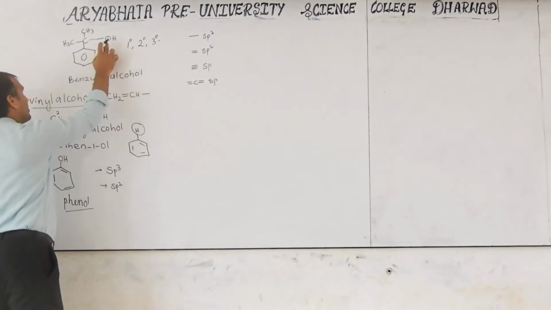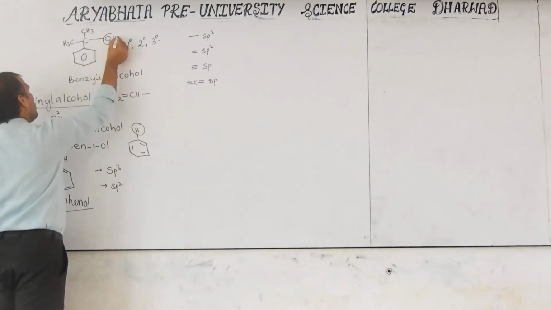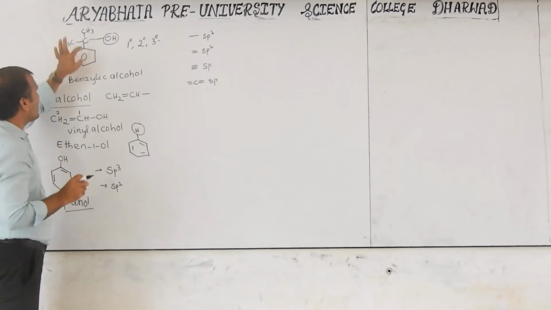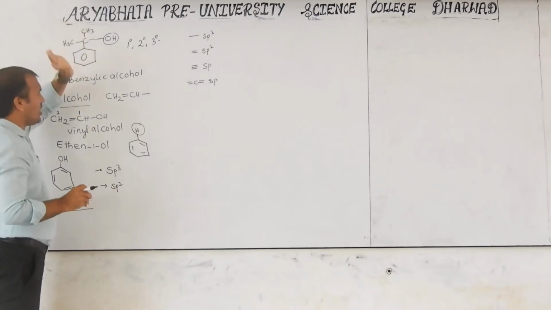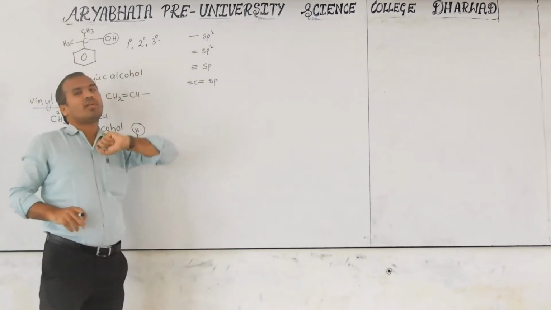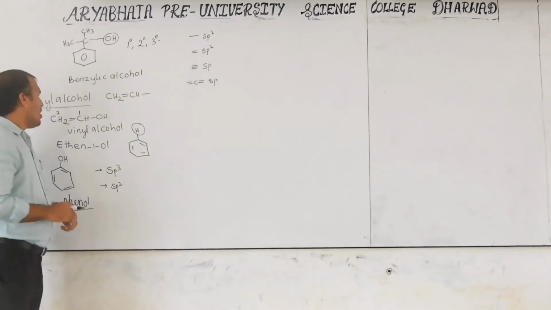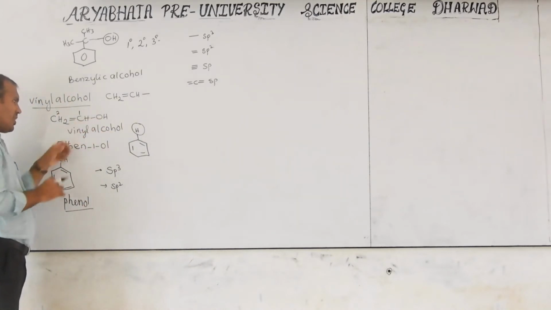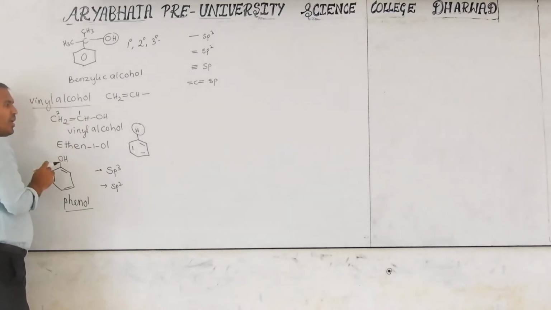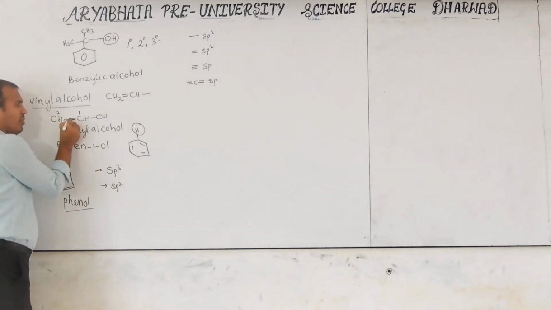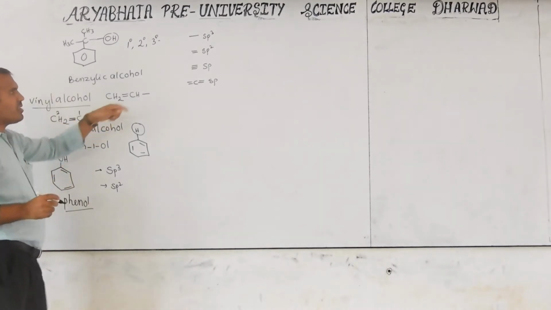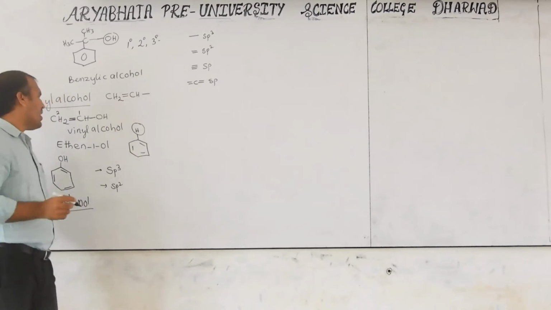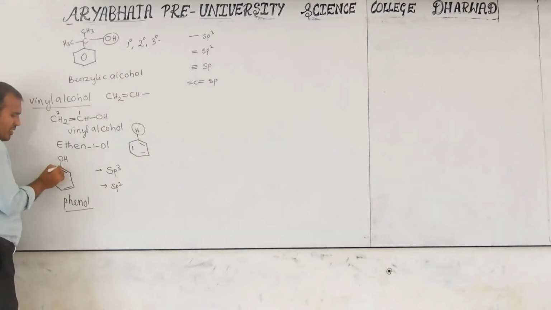Now consider this OH group bonded to this carbon. Around this carbon all are single bonds, so that is sp3 hybridization. Now consider this OH bonded to this carbon. On this carbon, maybe this side is a single bond and this side a double bond. If a double bond is there, it is compulsorily sp2 hybridization. Now consider this carbon: one side single bond, the other side double bond.